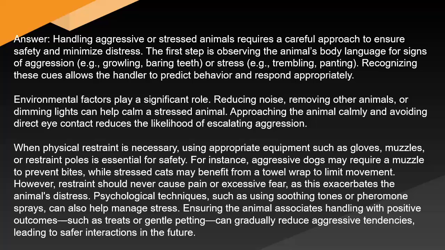Environmental factors play a significant role. Reducing noise, removing other animals, or dimming lights can help calm a stressed animal. Approaching the animal calmly and avoiding direct eye contact reduces the likelihood of escalating aggression.